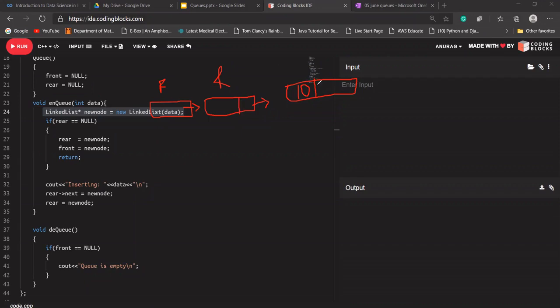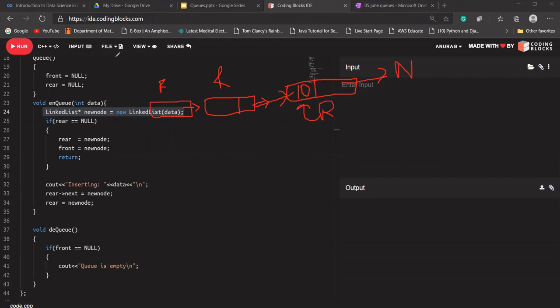Its next will point to the new node. So line number 33 is doing rear's next is new node, and what 34 is doing, now rear should point to this new node instead of this node. Now this node will be added. Its next will be pointing to this null value, and this will be the rear node. So rear will be pointing to this node. Okay.